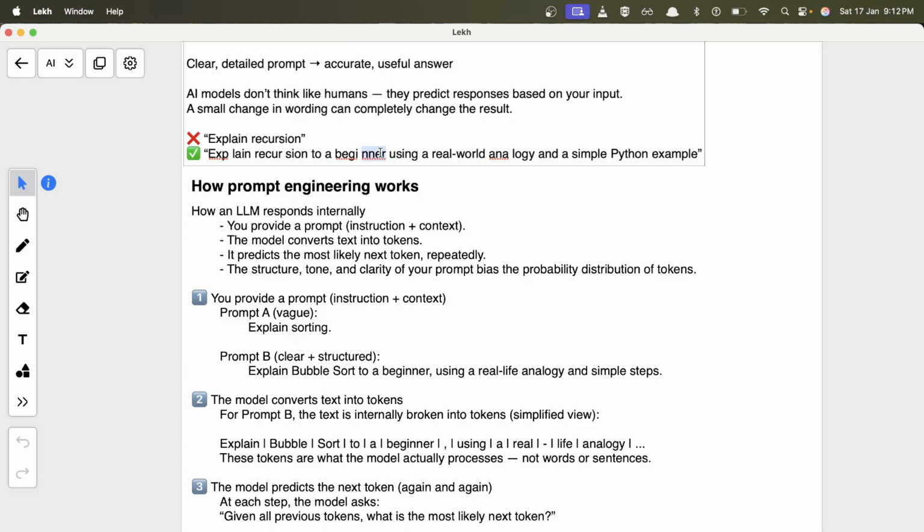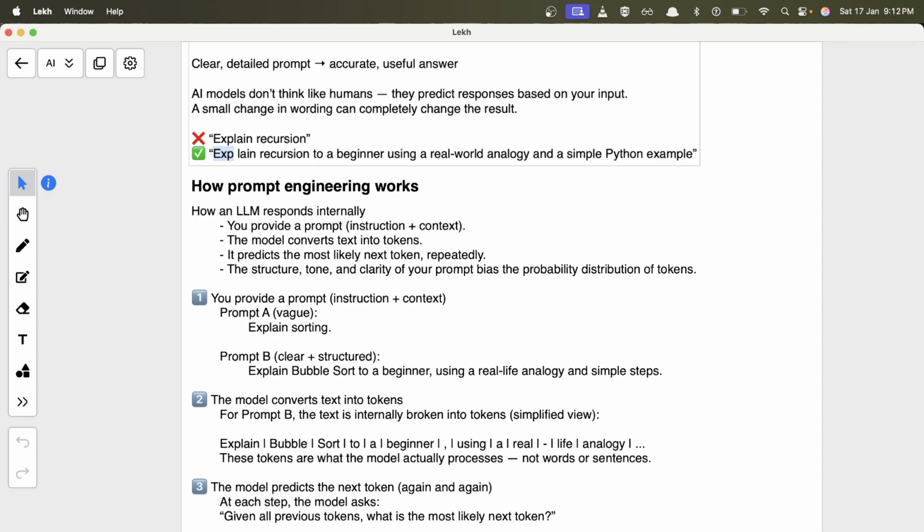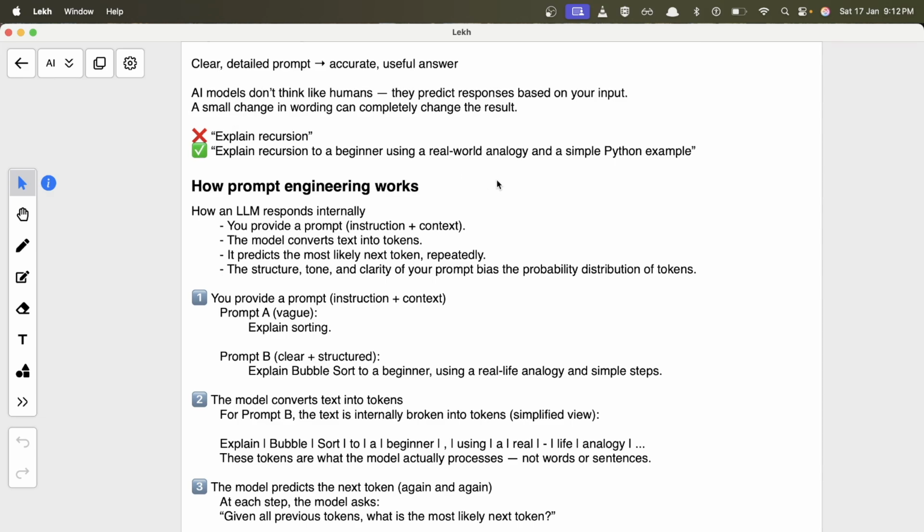After that, it converts the tokens into vectors. That is the internal working of the LLM. I'll create a different video for that. But it converts the tokens into vectors, and uses those vectors to predict the next token by passing them into a transformer and many other layers. It tries to predict the next word that it should return based on the context and the instruction you have provided. So as soon as you provide the prompt, it extracts the context out of it, and tries to predict the next word it should provide in the response.